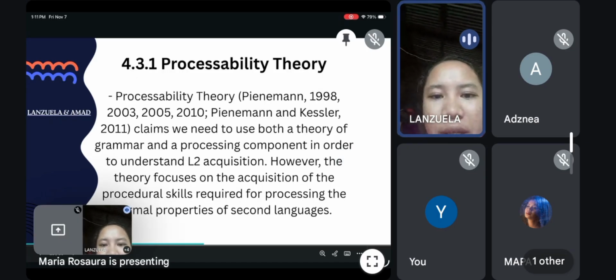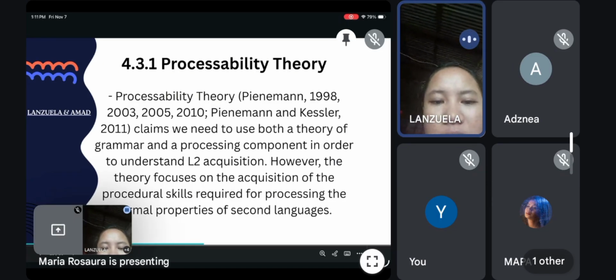Processability theory of Pienemann, 1988, claims that we need to use both a theory of grammar and a processing component in order to understand L2 acquisition. However, the theory focuses on the acquisition of the procedural skills required for processing